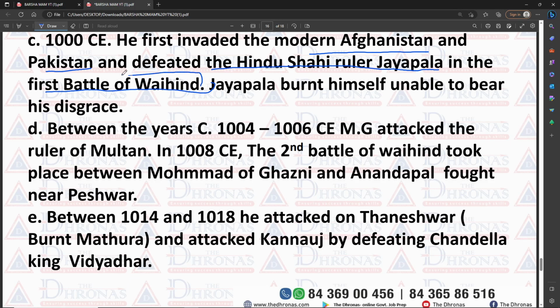So mark down this one, the first battle of Wahind. Between whom was the first battle of Wahind fought? This question can also come. Then your answer is between the Hindu Shahi ruler Jaipala and Mahmud of Ghazni. Okay, there is a high chance of this type of question, because I already said the syllabus is now very updated and questions are now coming in advanced mode.